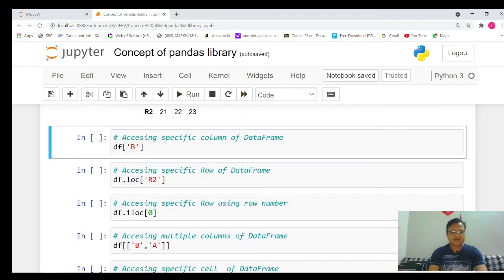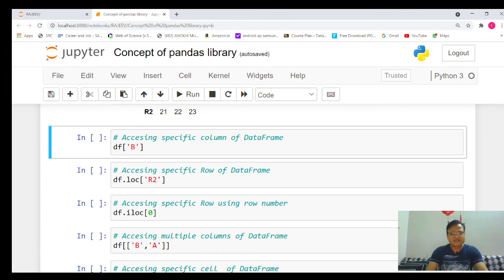Next, many times while we are doing different types of calculations, operations or analysis, we want to access the elements of a specific column. I want to check any specific column to see if there is any null value or not. In this way, many times we need to check the values of each and every column, whether there is any outlier or any null value.